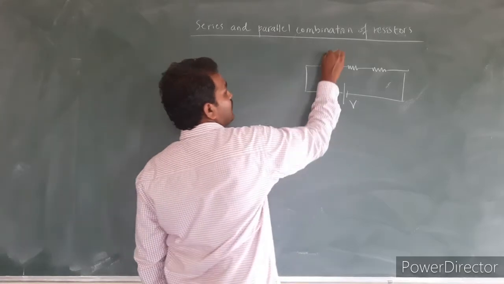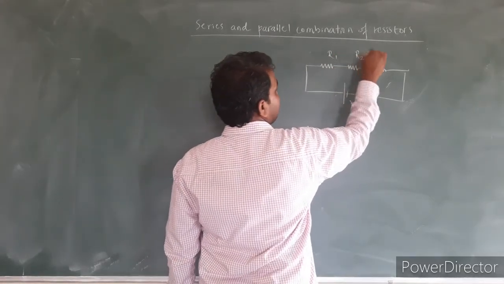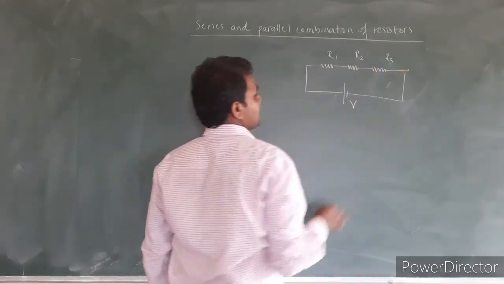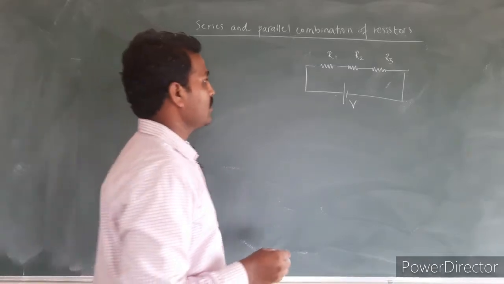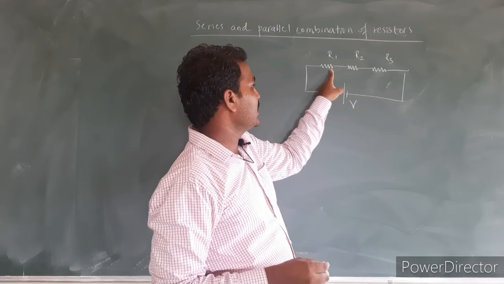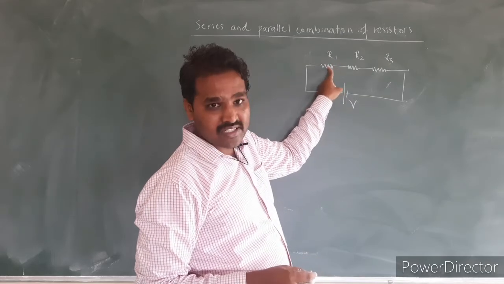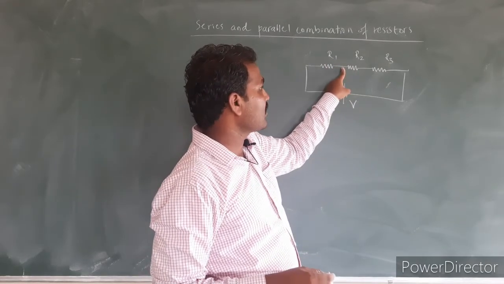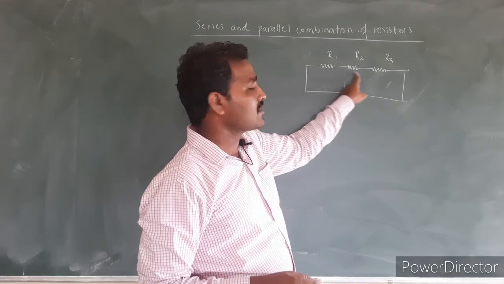Let the first resistance value be R1, the second R2, and the third R3. The resistors are said to be connected in series when the right terminal of the first resistor is connected to the left terminal of the second resistor, and so on.